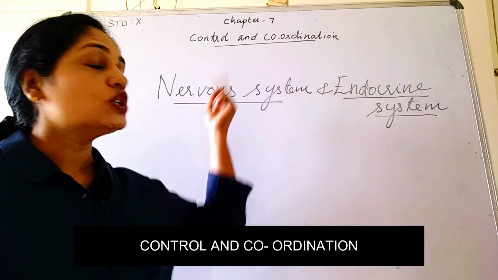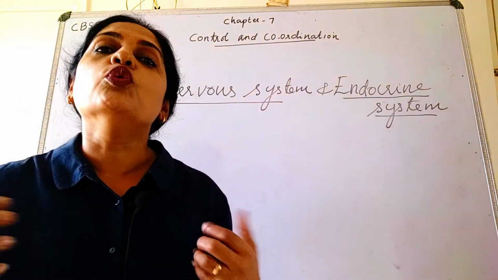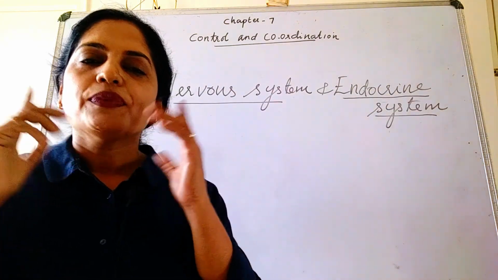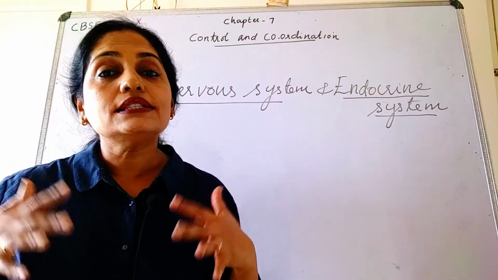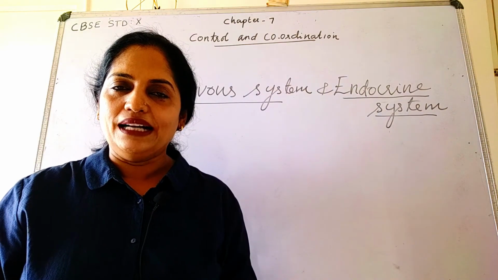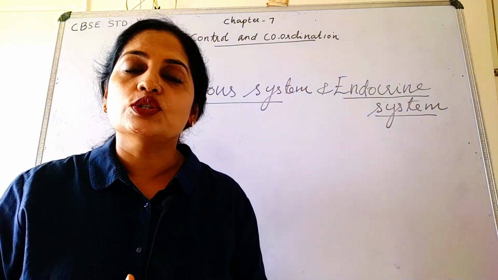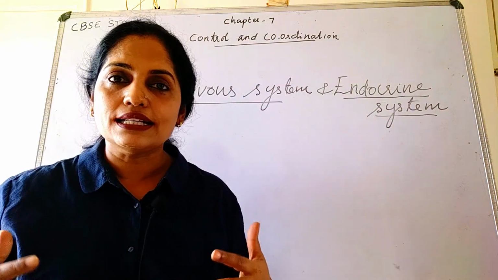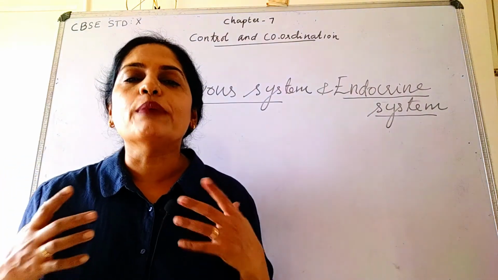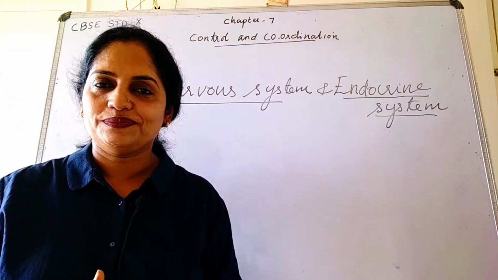Today's topic is control and coordination. We make many body movements. The movements of our hands, legs, jaws. All these movements are under the control of our will or consciousness. But other movements like heartbeat, respiratory movements during inhalation and exhalation, that is the movement of ribs and diaphragm, all these movements are not under the control of our consciousness.